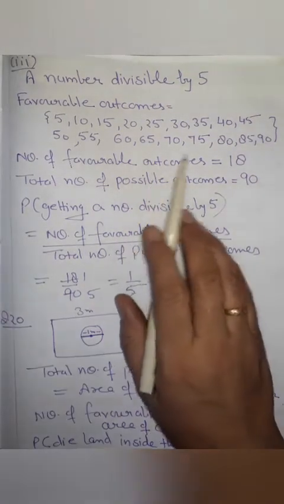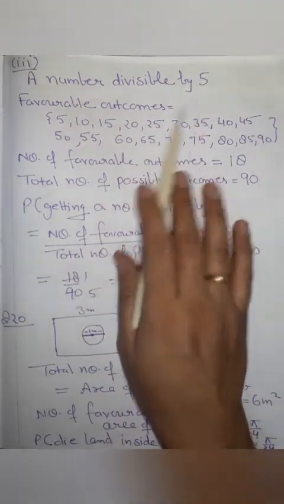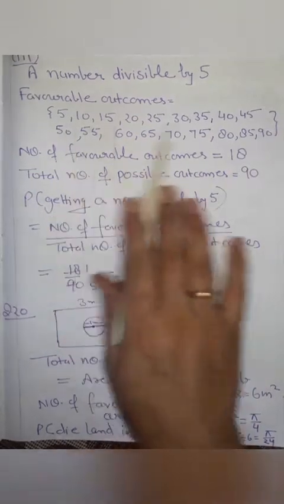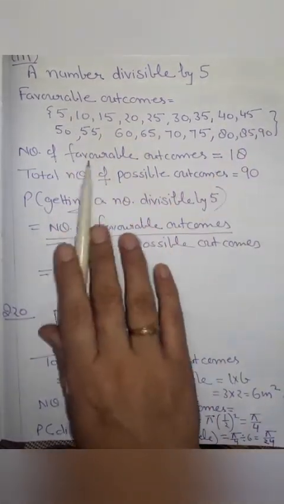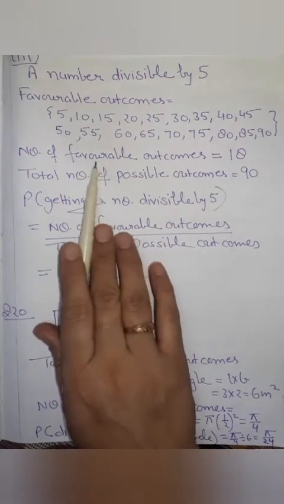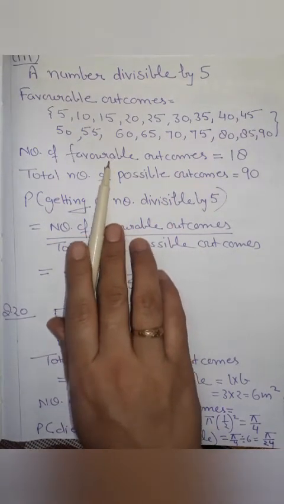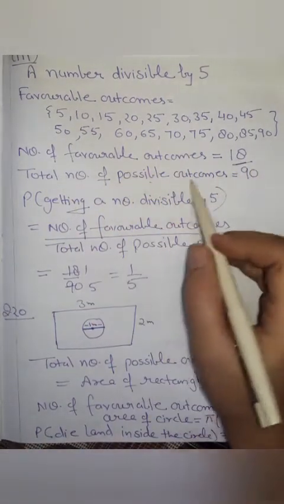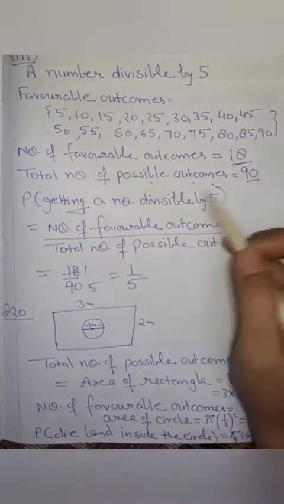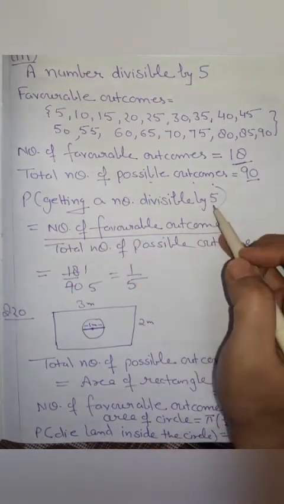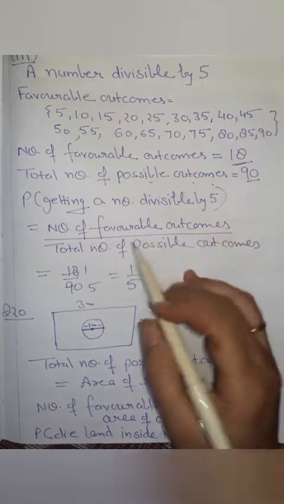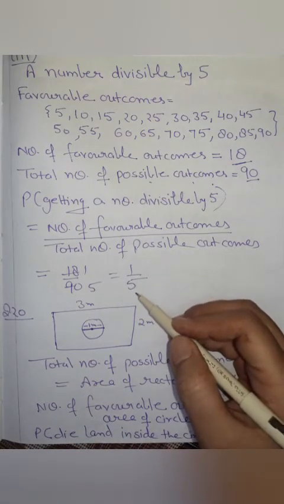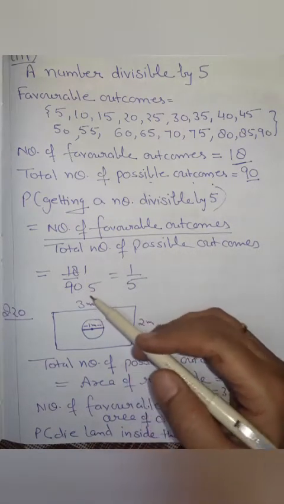From 1 to 90, the numbers divisible by 5 are 5, 10, 15, 20, all the multiples of 5 up to 90. If we count these numbers, the number of favorable outcomes, which are the numbers divisible by 5, is 18, and the total number of possible outcomes is 90. So the probability of getting a number divisible by 5 will be equal to the number of favorable outcomes upon the total number of outcomes, that is 18 upon 90, which is 1 upon 5 if we solve.